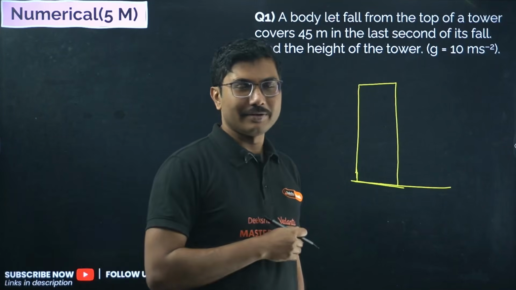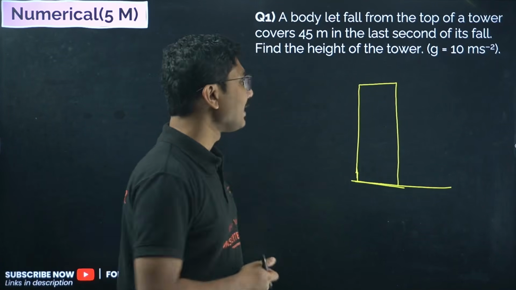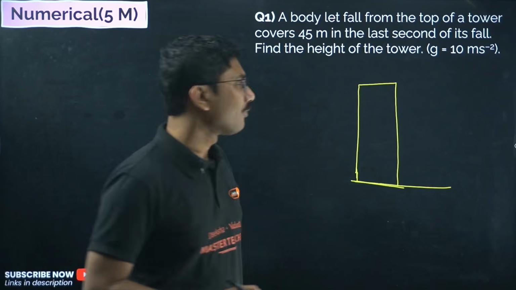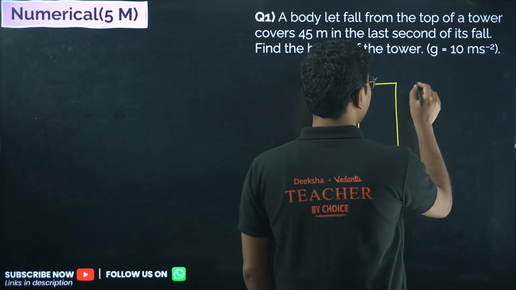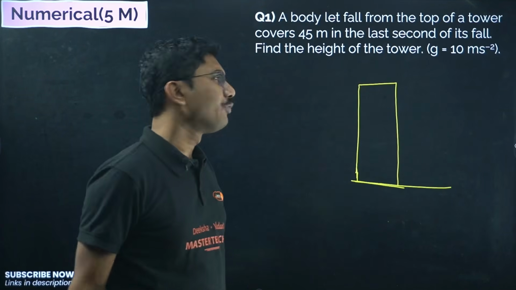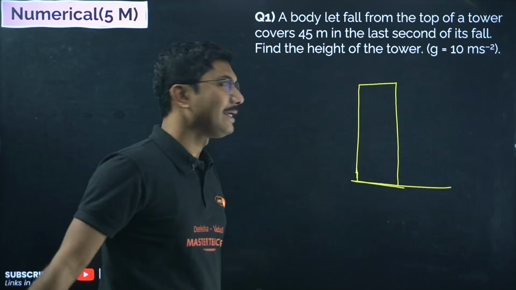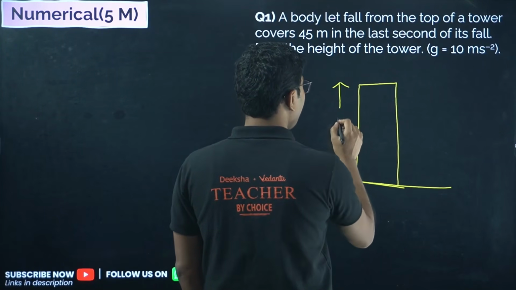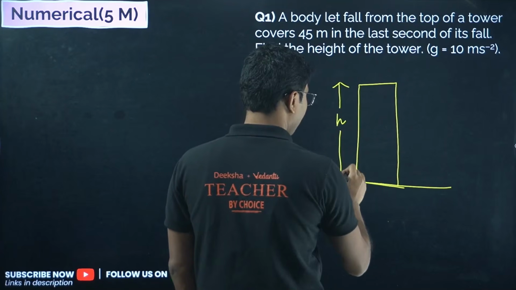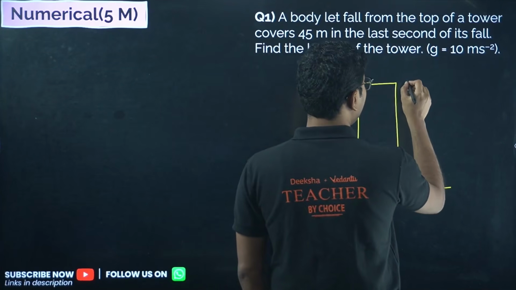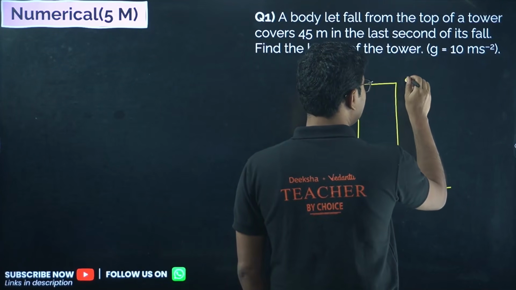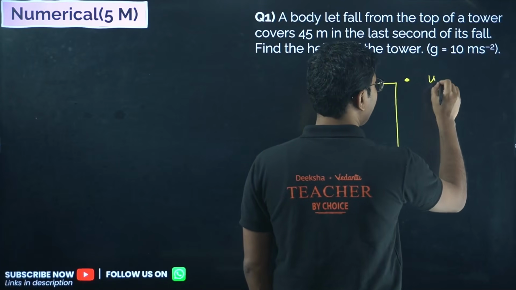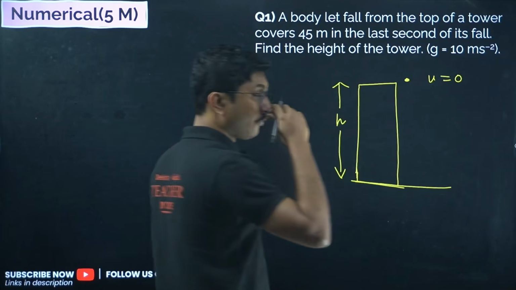Imagine that you have thrown a ball from a tall building, from the roof, so we are taking the entire height of the building, say equal to h. Now if you allow the ball to fall, that means initially it is at rest, so the initial velocity is 0.